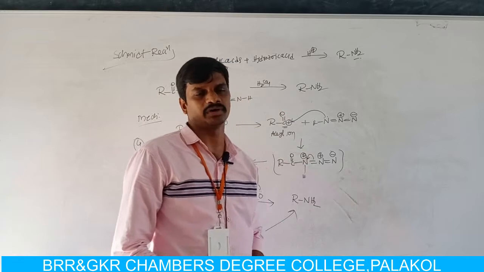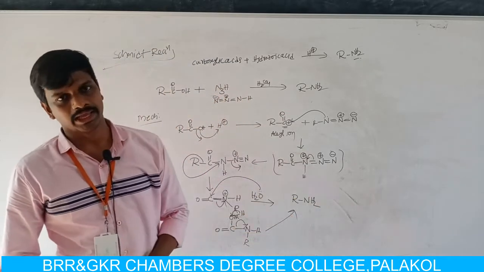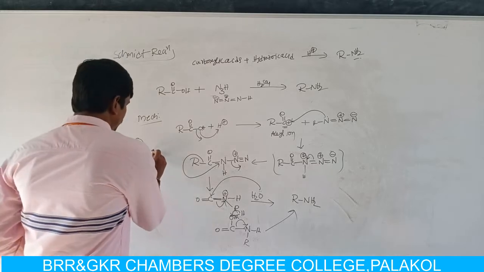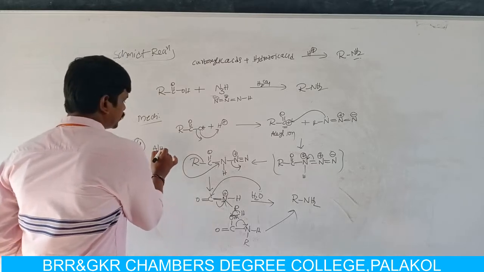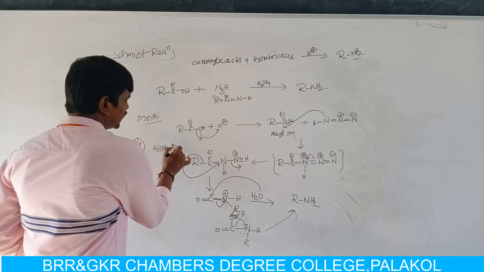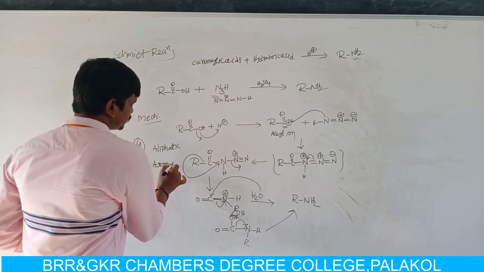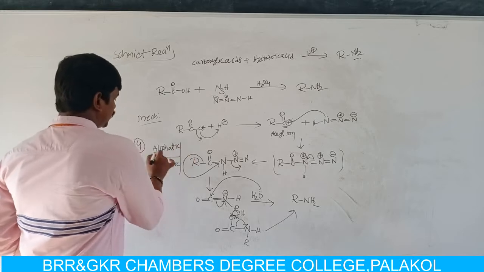It leads to formation of a primary amine. This Schmidt reaction is very useful because by using this reaction we can produce both aliphatic amines and aromatic amines.